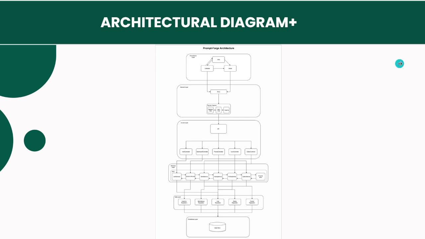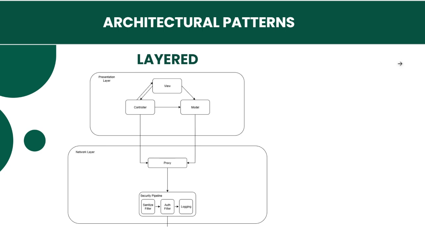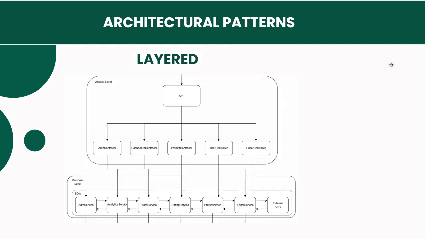In the layered architecture, we have the presentation layer. This is the layer that the user interacts with. We also have the network layer, which acts as the bridge between the front end and the back end. The next layer is the access layer.